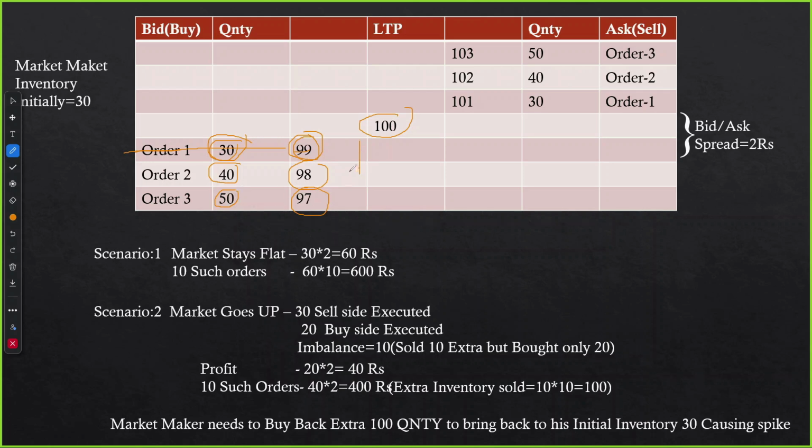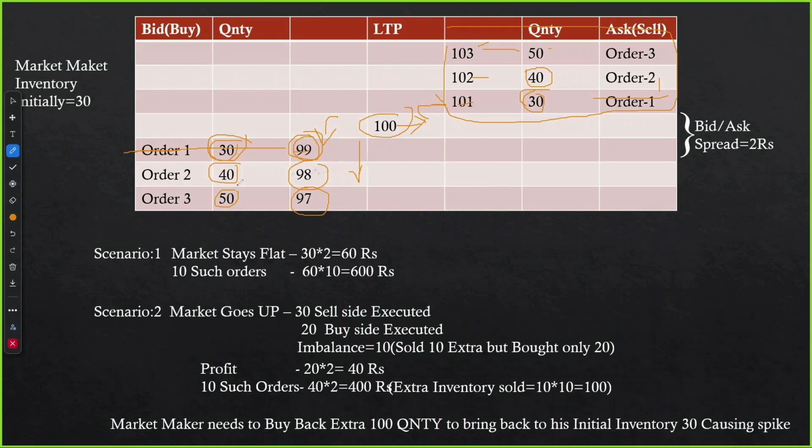You need to understand here, as the prices go down, more buyers will come in, and the same on the other side. There was a seller who wants to sell at 101 rupees, not less than that, and the best seller is available at 101. He wants to sell 30 quantity. This is the order one, and above him there was a seller who wants to sell 40 quantity at 102, and another seller above him at 103 for 50 quantity, and these are the limit orders.